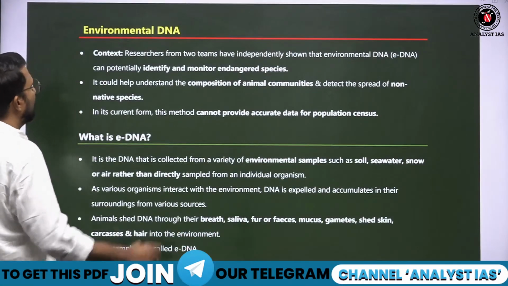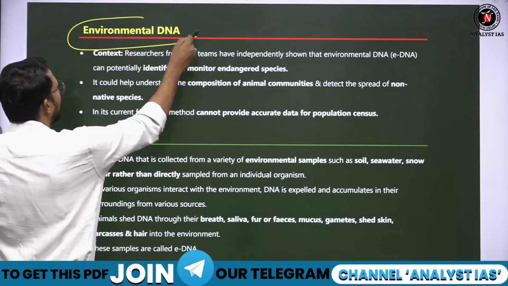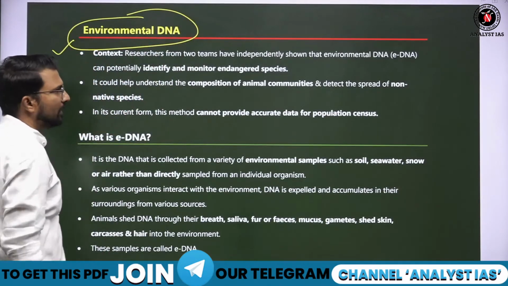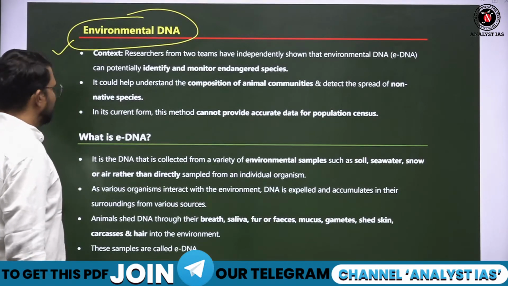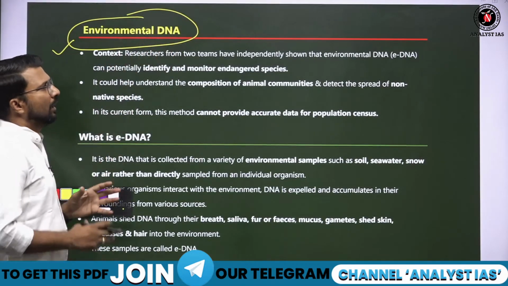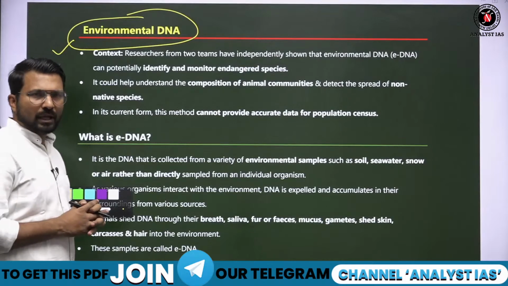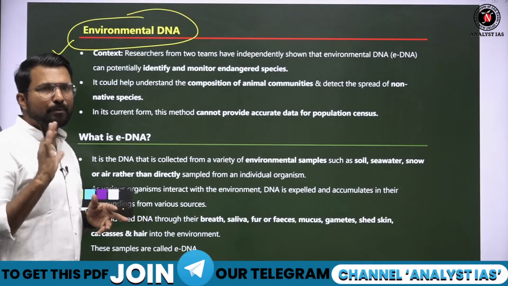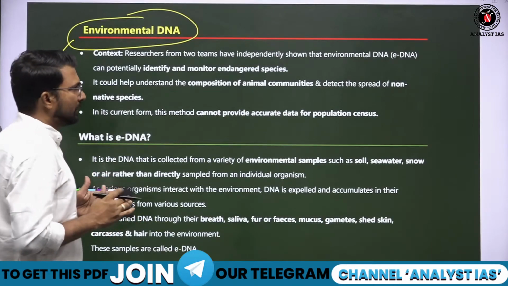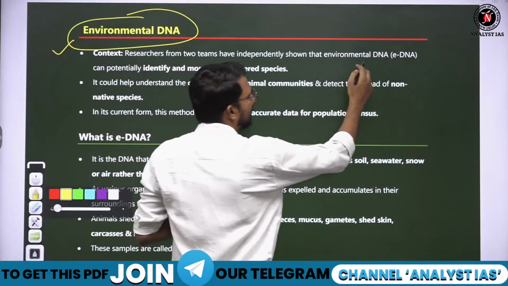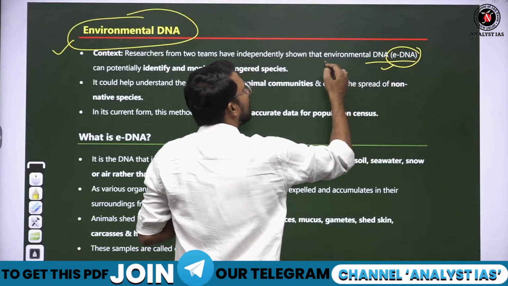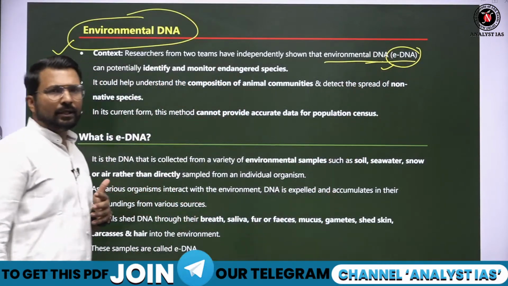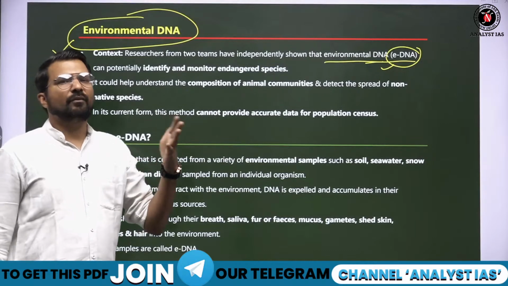What is environmental DNA? DNA तो ह्यूमन के अंदर होता है, एनवायरमेंट का DNA का क्या मतलब है? What is the meaning of environmental DNA? So some researchers have created one study pattern through which they will try to find out the DNA, called eDNA, which is available in the environment.